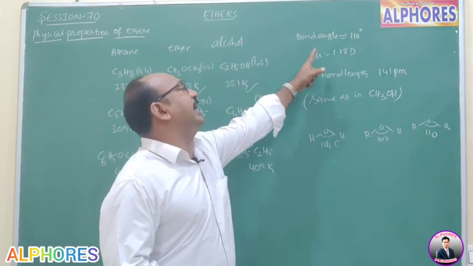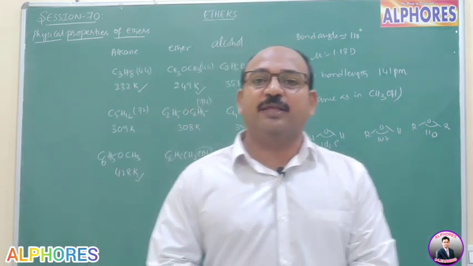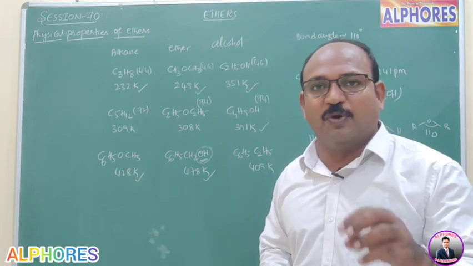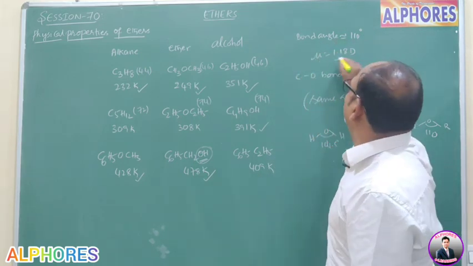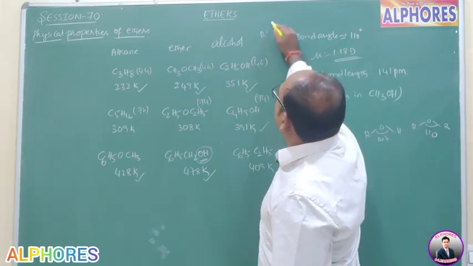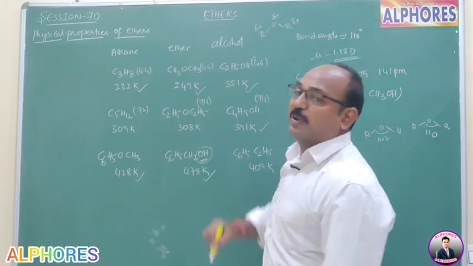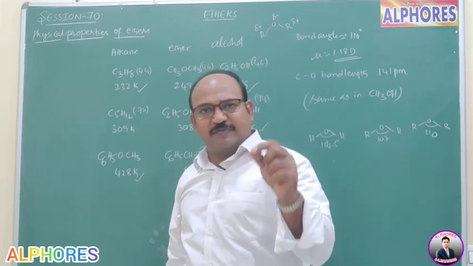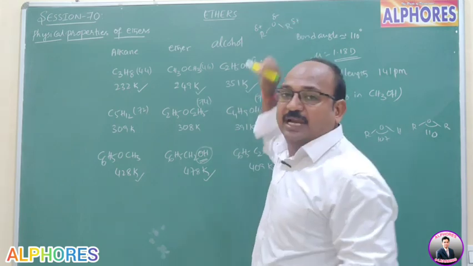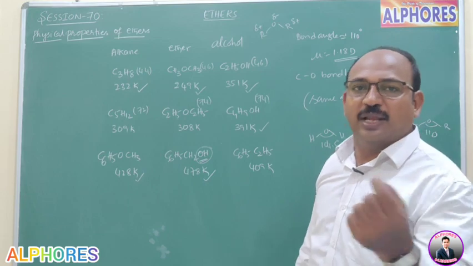Now, dipole moment. Ethers have a dipole moment of 1.18 debye. That means a considerable dipole moment; we cannot say the dipole moment is 0. Because of this dipole moment, in ethers the alkyl group carbon acquires a partial positive charge and oxygen acquires a partial negative charge. Because of this considerable dipole moment, dipoles are created, and because of the dipole-dipole interaction only, the boiling point